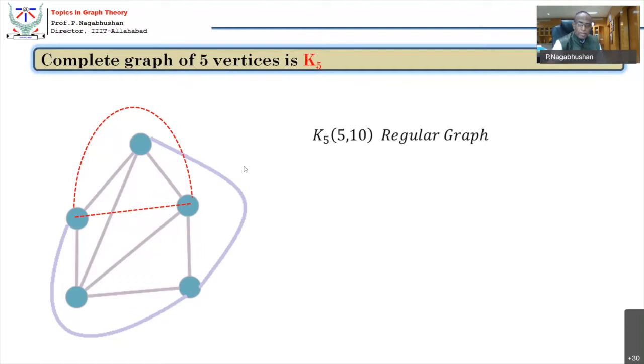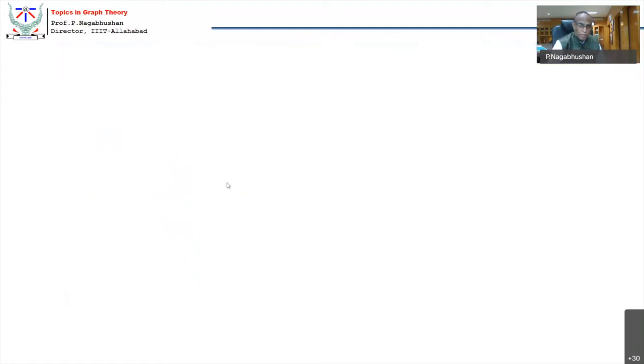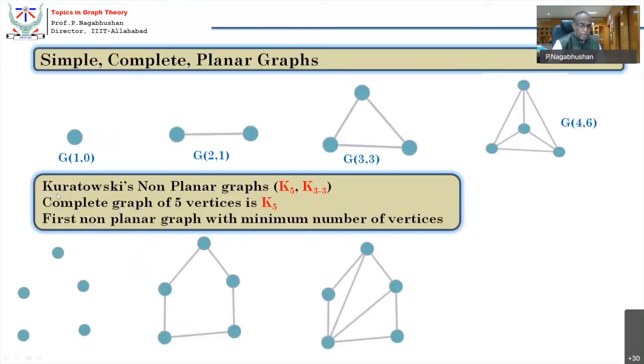In fact, it is also called Kuratowski's first non-planar graph with minimum number of vertices, just 5 vertices.